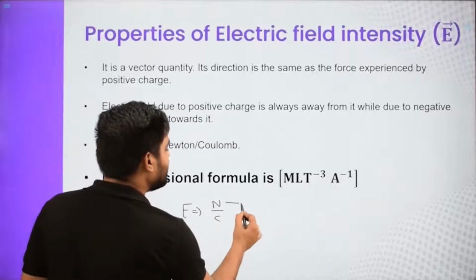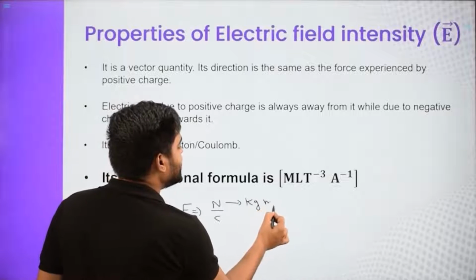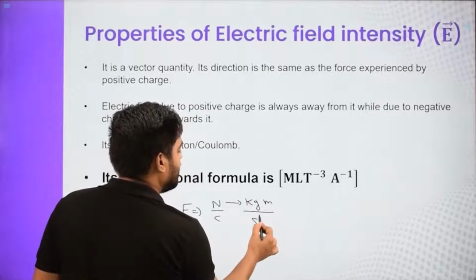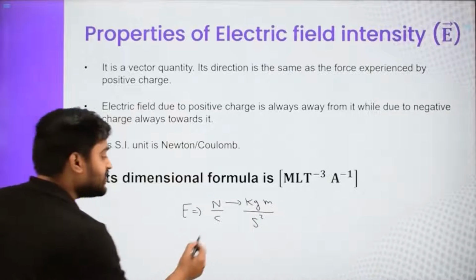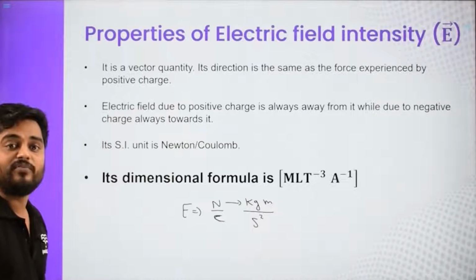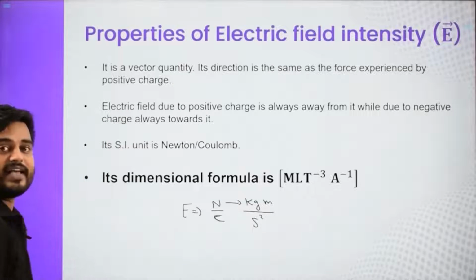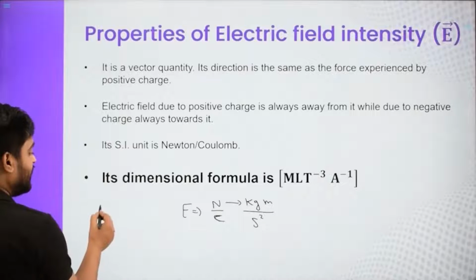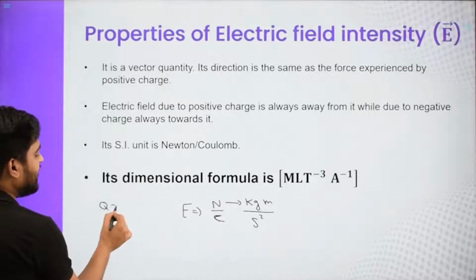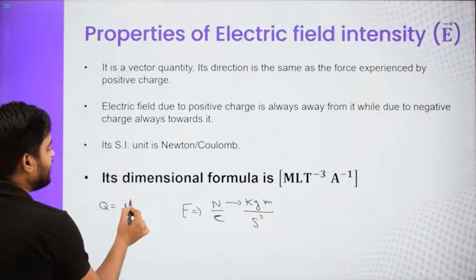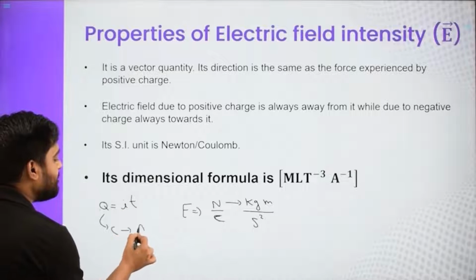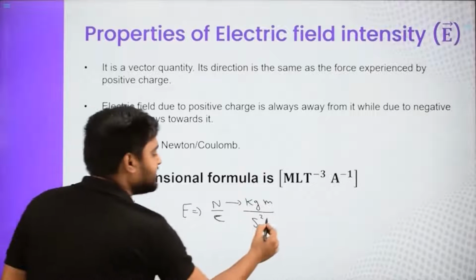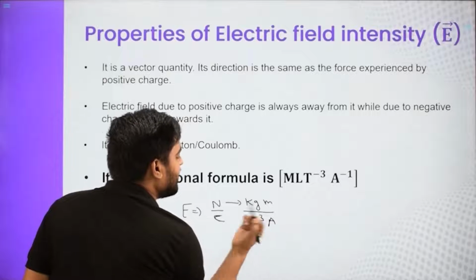Now Newton is kg meter per second square. And what about Coulomb? We already discussed it when we were writing the dimensional formula for K. Coulomb is not an SI base unit, so we need to relate it to current. Charge is nothing but I into T, current times time. So Coulomb is nothing but ampere second. I am writing ampere second over here, so ampere and it will become second cube.